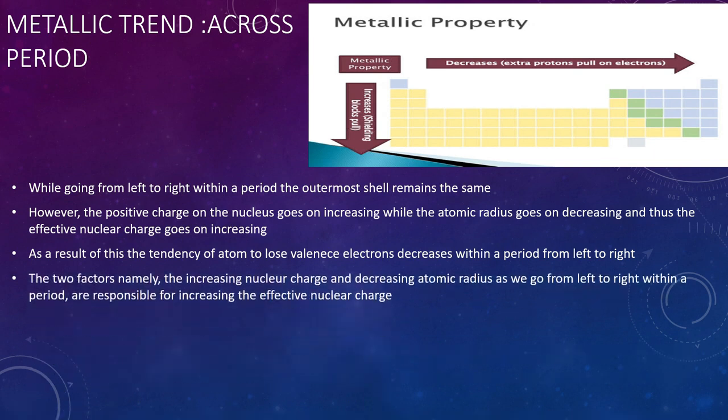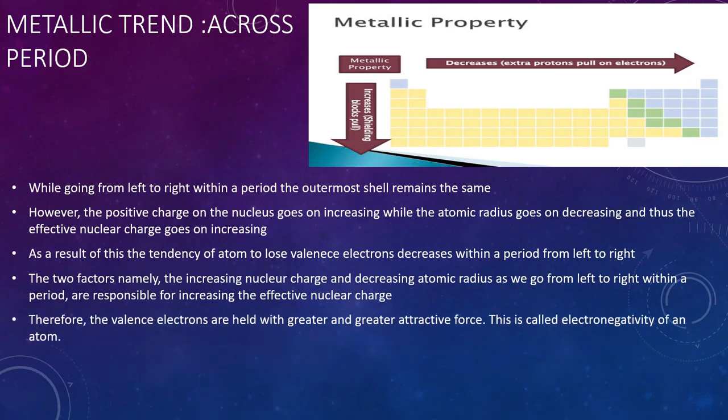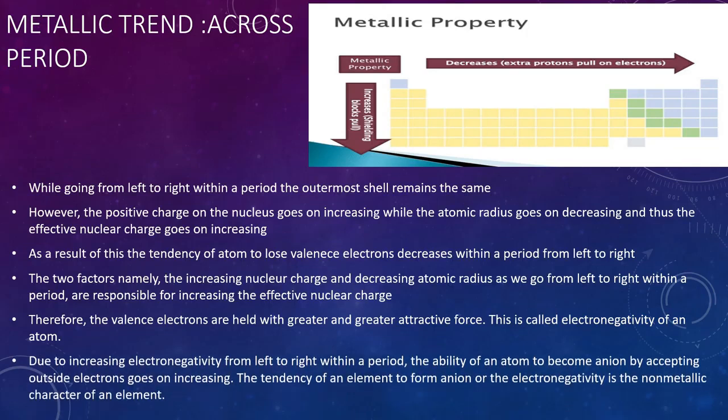The two factors, namely the increasing nuclear charge and decreasing atomic radius, as we go from left to right within a period, are responsible for increasing the effective nuclear charge. Therefore, the valence electrons are held with greater and greater attractive force, and this is called the electronegativity of an atom. Due to the increasing electronegativity from left to right within a period, the ability of an atom to become an anion by accepting outside electrons goes on increasing. The tendency of an element to form an anion, or the electronegativity, is the non-metallic character of an element.